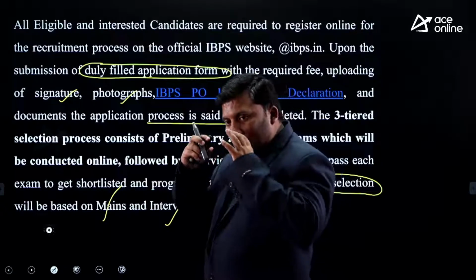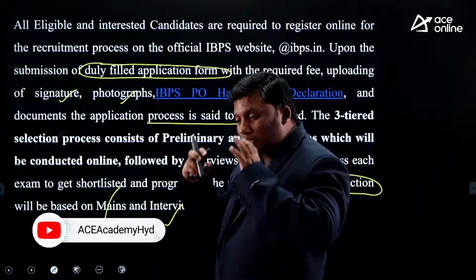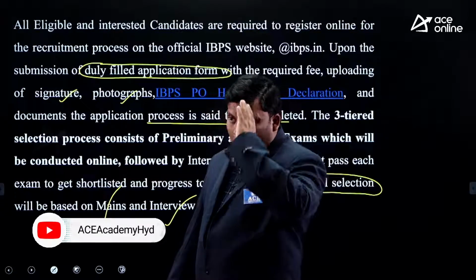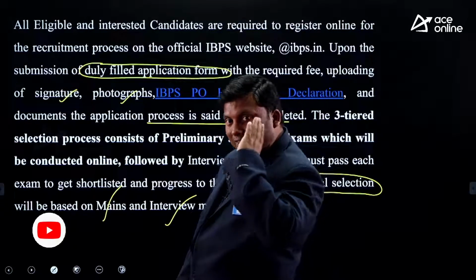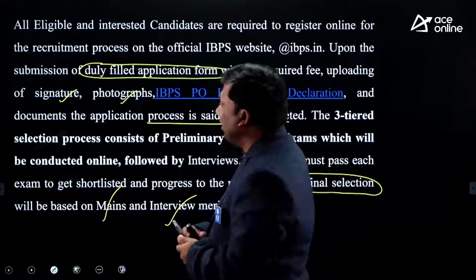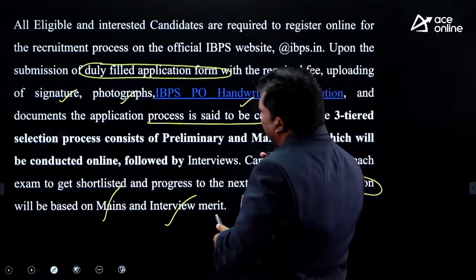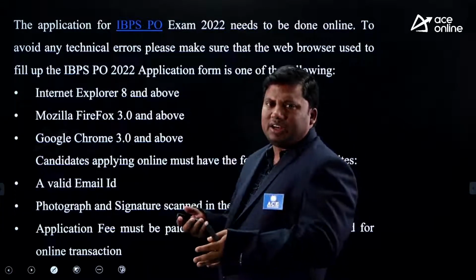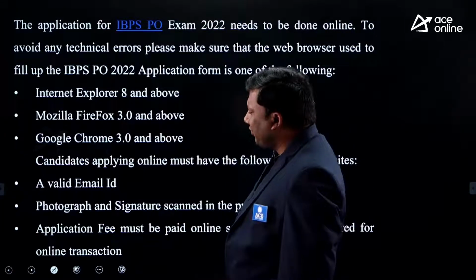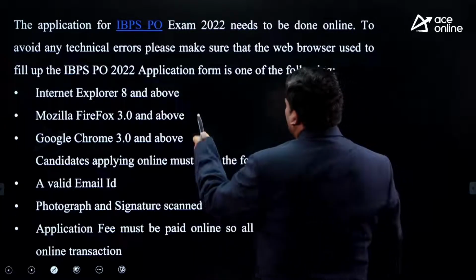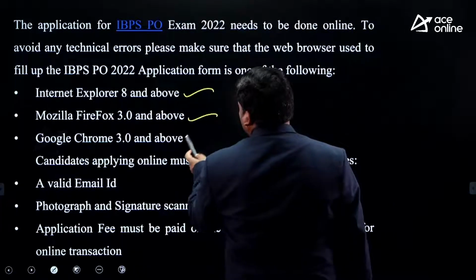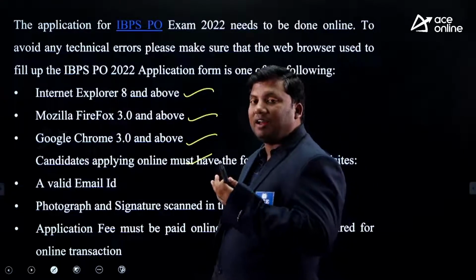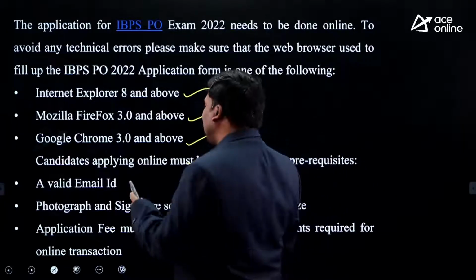So keep your photograph in place. Ensure that before clicking on the submit button, you check whether all the details which need to be filled mandatorily are filled with utmost accuracy. And there is a fee to apply for that form. You can use any of these browsers to fill this form. You can open the IBPS application form in any of these browsers, and in case you do not have an email ID, please create an email ID.